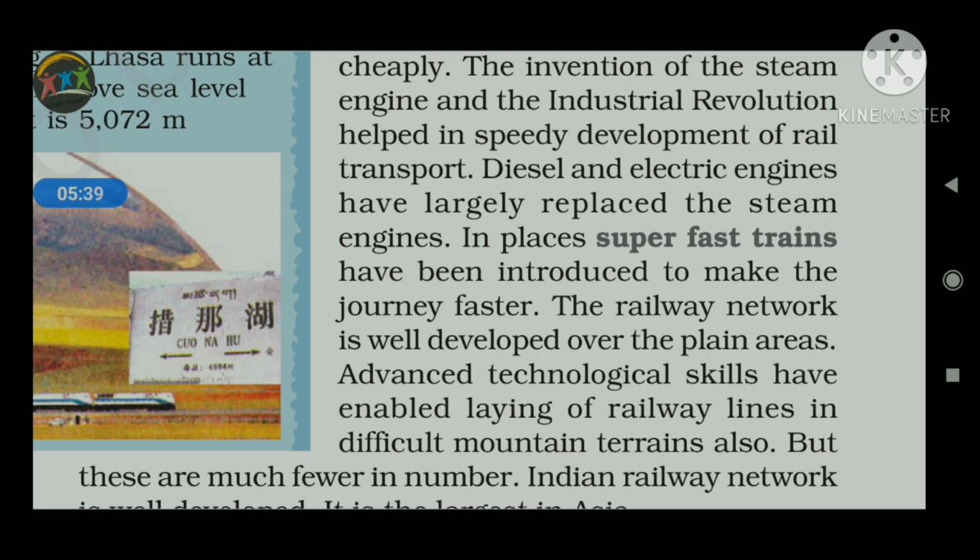Next, we come to a discussion where we can see that commuter trains are very popular. Commuter trains means passenger trains. Such passenger trains are very popular in the UK, USA, Japan, and India.